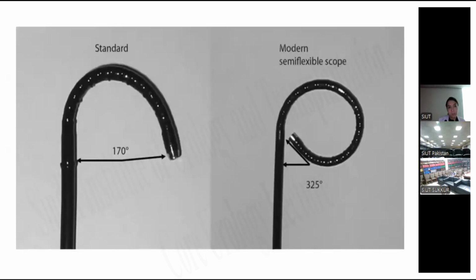This is the standard primary deflection and modern semi-flex exaggerated deflection: 170 degrees of deflection on either side, with 120 to 170 degrees as the primary deflection for flexible URS.